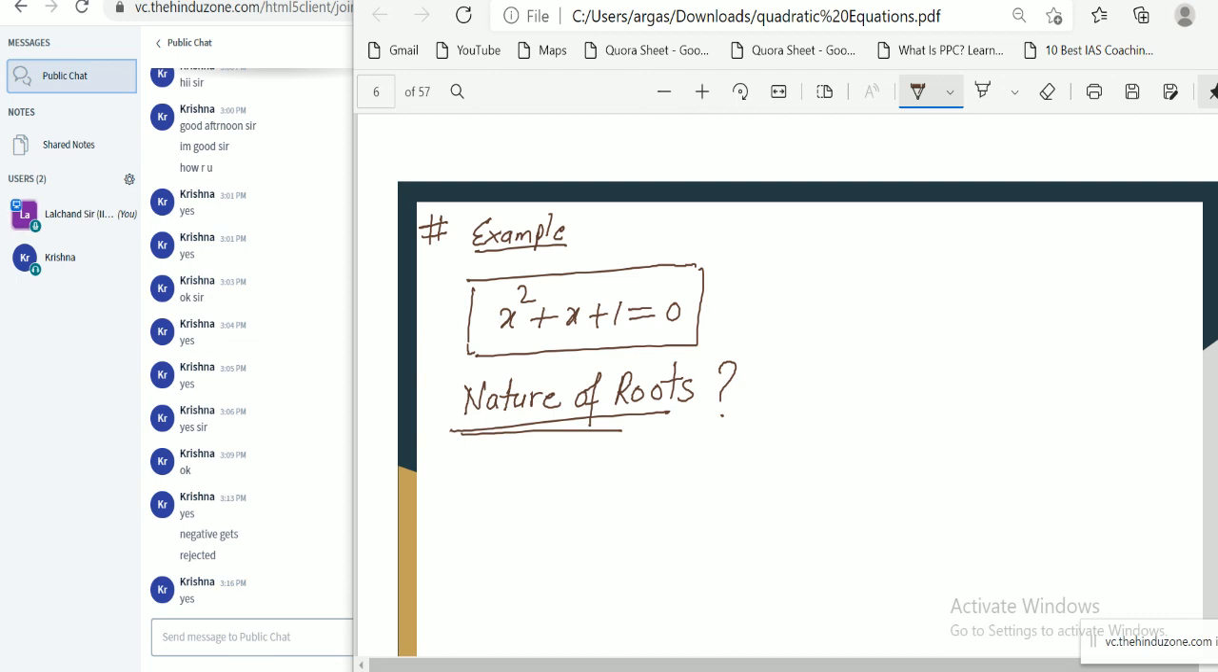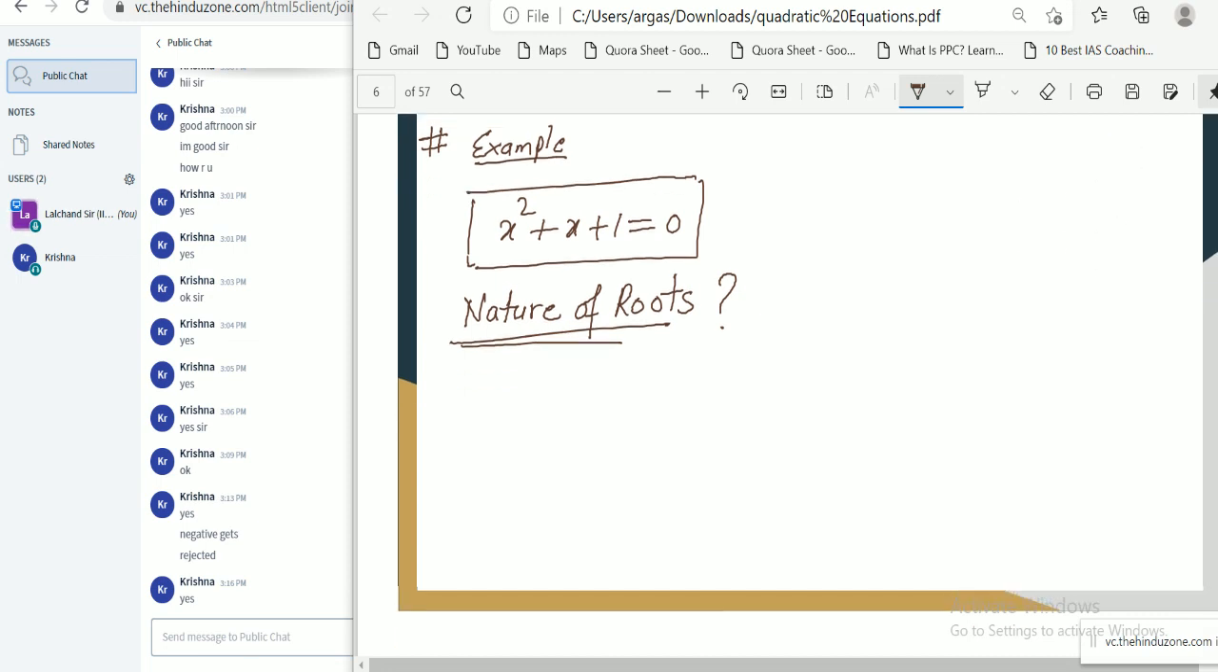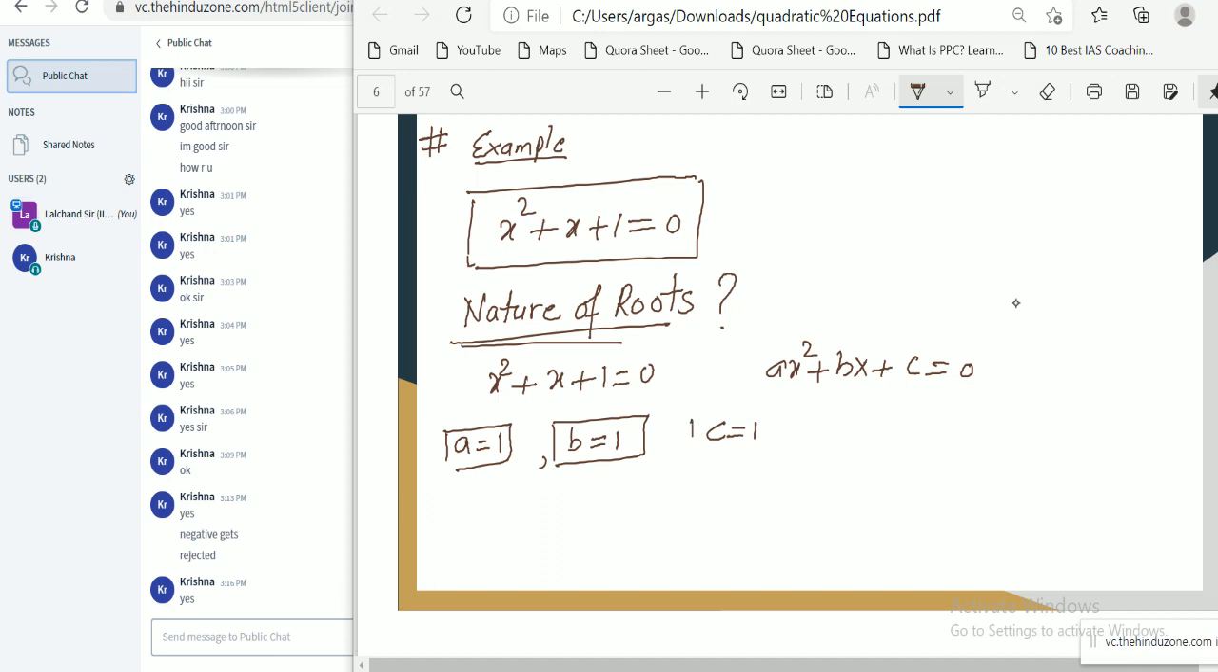Okay, look how to solve this type of question. First, write the equation x square plus x plus 1 equal to 0 and compare with our original equation ax square plus bx plus c equal to 0. Then tell me what is the value of a? A value is 1. What is the value of b? B value is 1. And what is the value of c? C value is also 1.